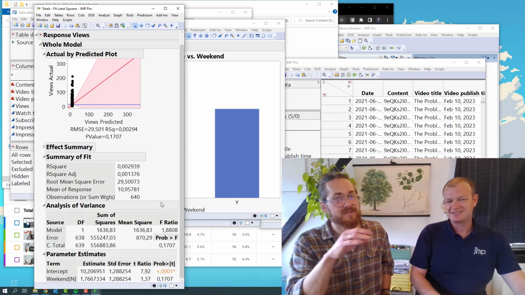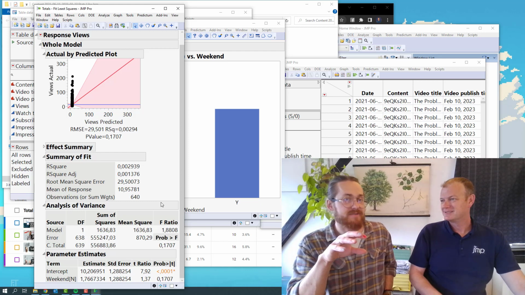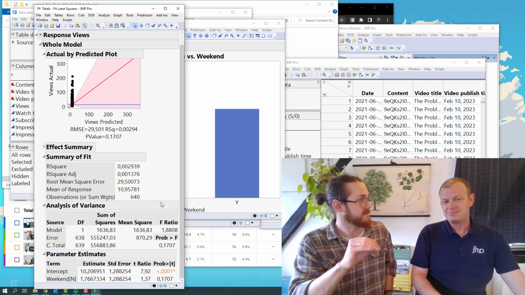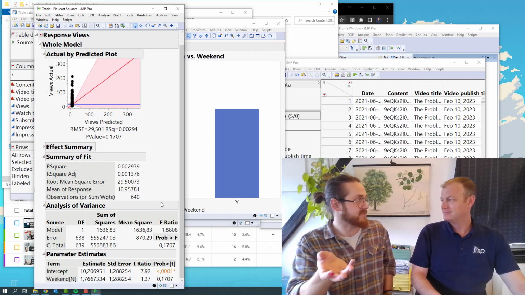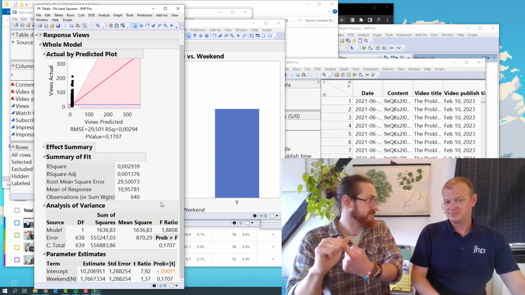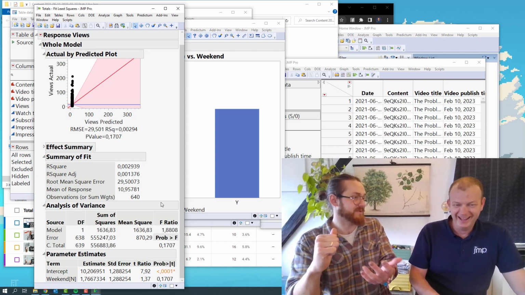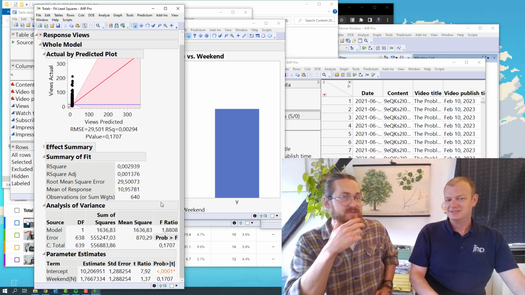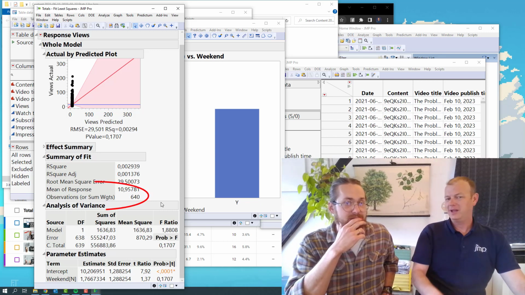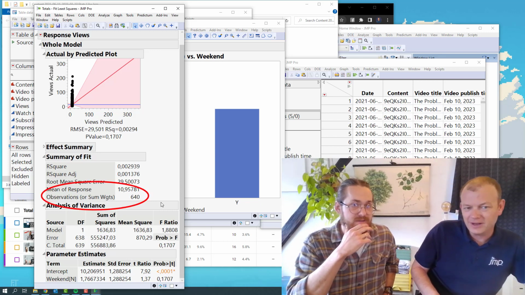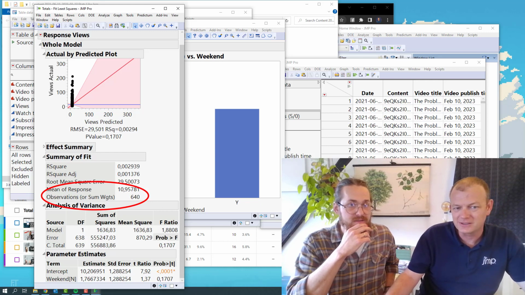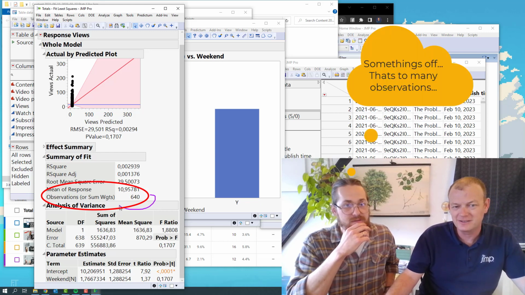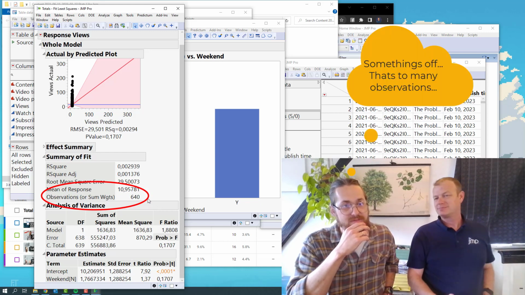So that's something I try to tell people, that just because something isn't significant now, there's a lot of reasons it might not be significant. Well, it might not be significant because it's not significant, but there's other reasons. Like, does your data support it? We're looking at 639, it looks like, or 640 total observations here. So yeah, there you go.